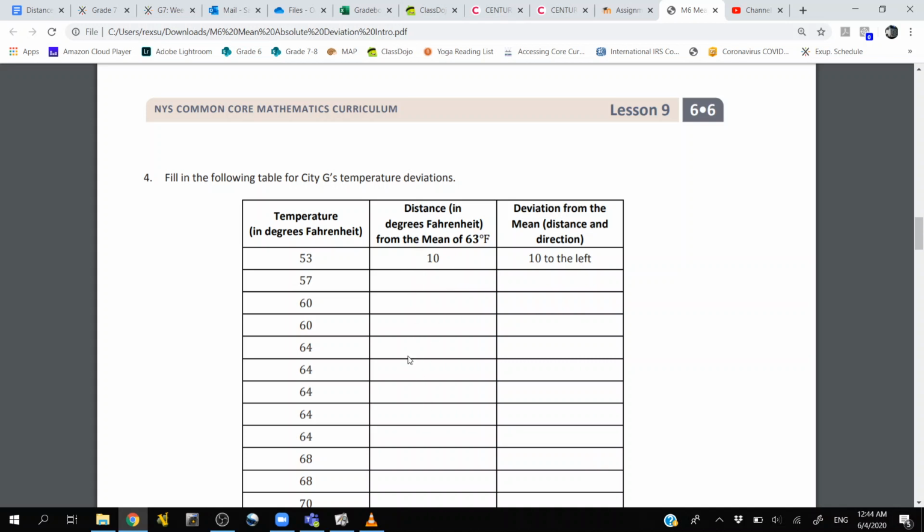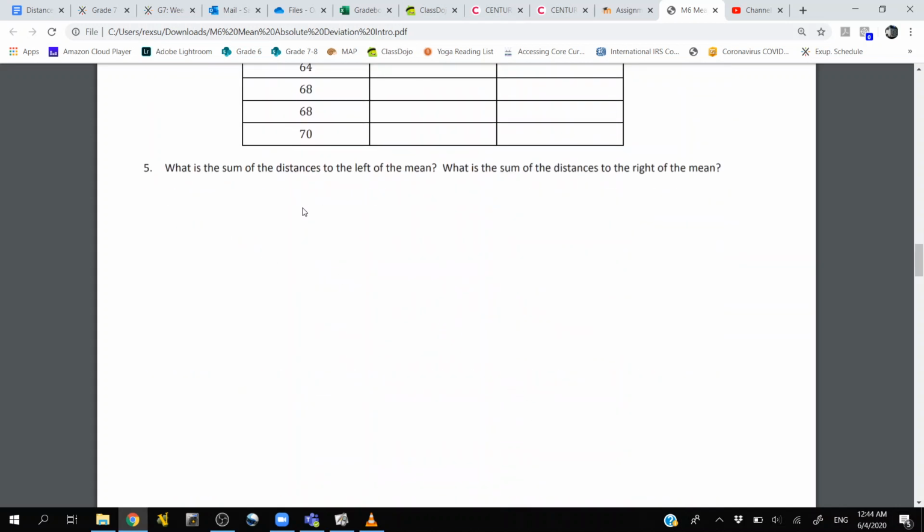You find the distance from the mean, and then I see this has direction, so 10 to the left or 3 to the right, whatever. That makes sense. So they're talking about deviation, and then they'll finish up mean absolute deviation. You'll actually calculate it.